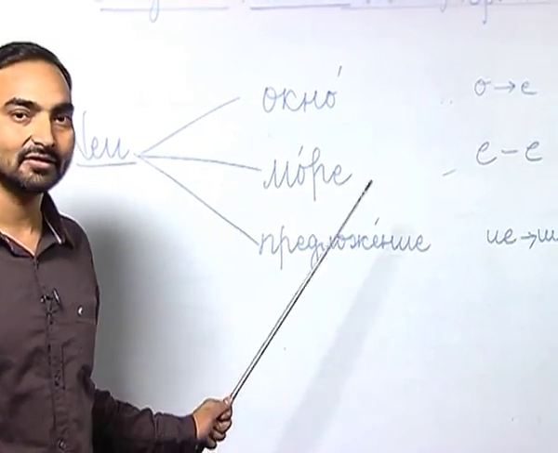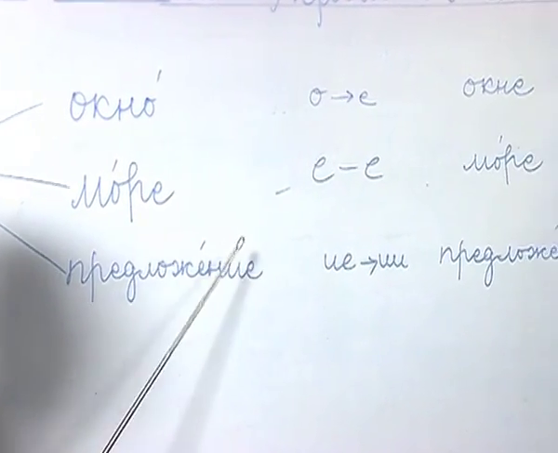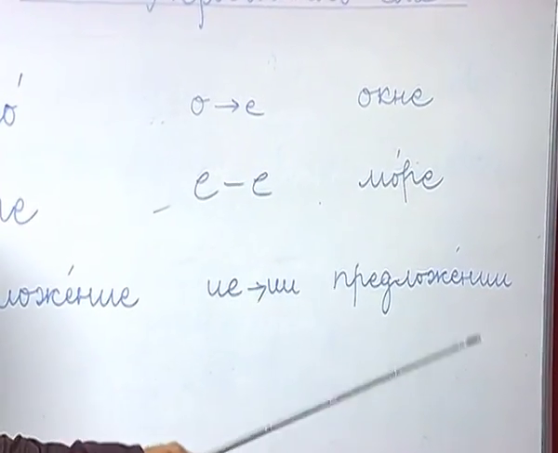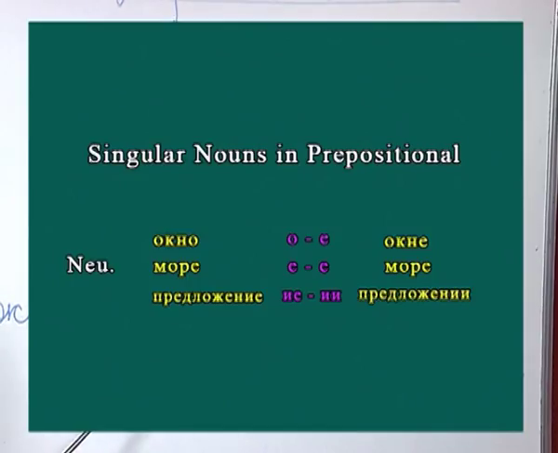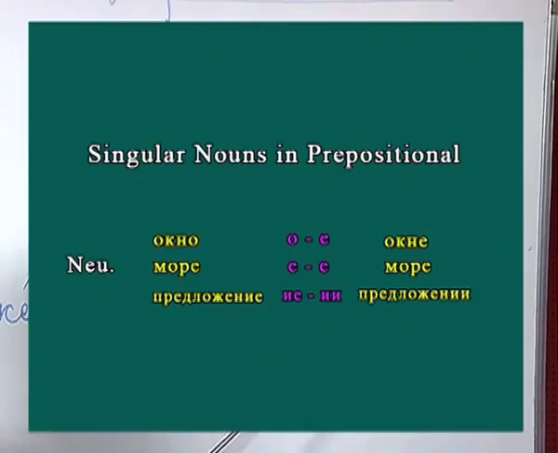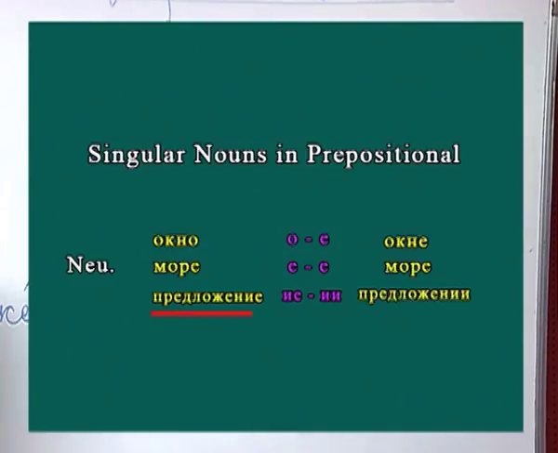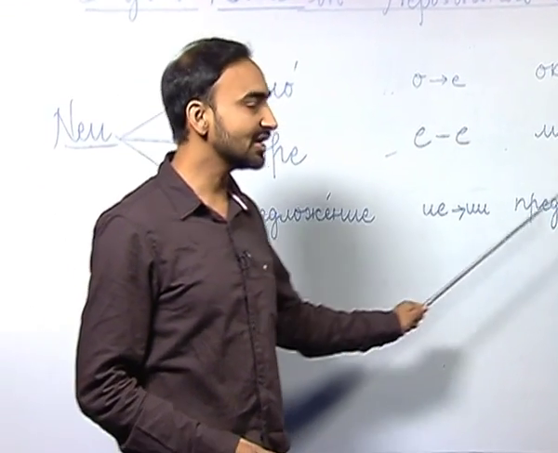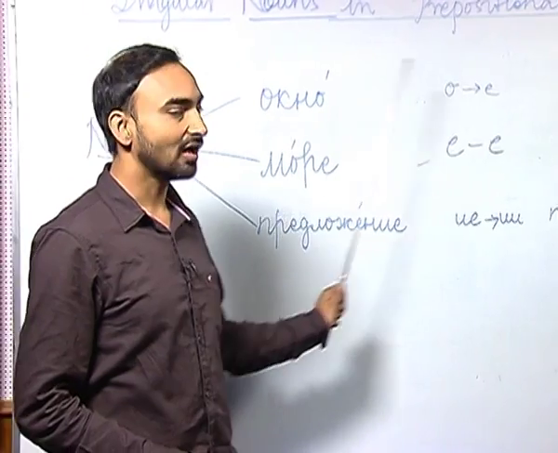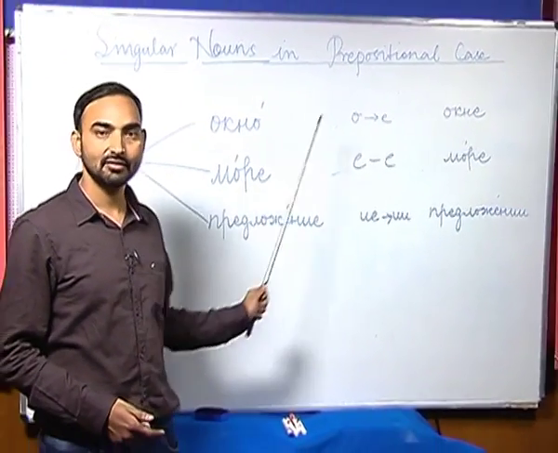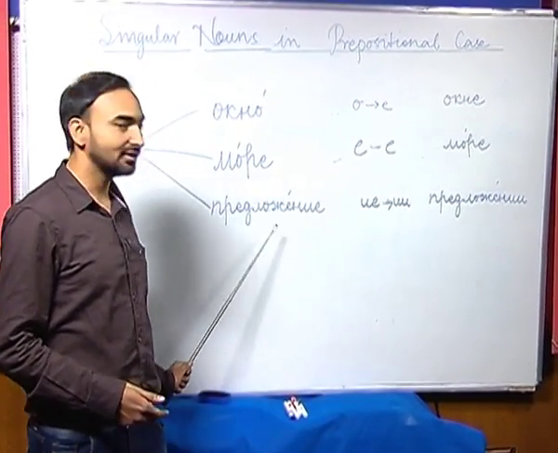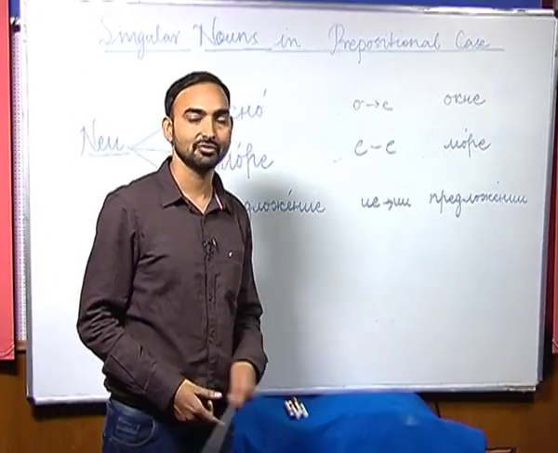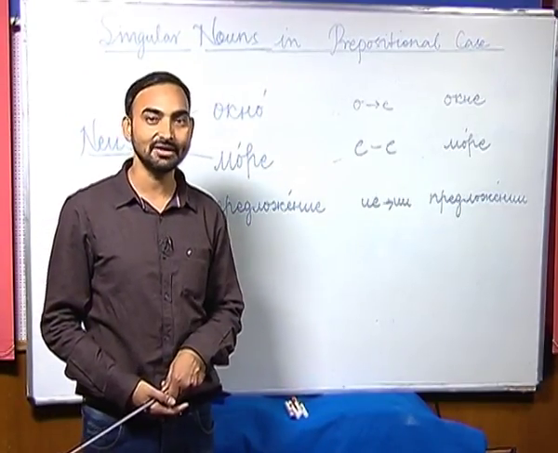How do we change the form of Prepositional when we are using it in the prepositional case? Ea has to be replaced with e and e, like we did with iya ending in the feminine gender nouns. So, Prepositional, Prepositionii. Akno, akne, more, more, no change, and Prepositional, Prepositionii. That is all about how nouns decline in the prepositional case.